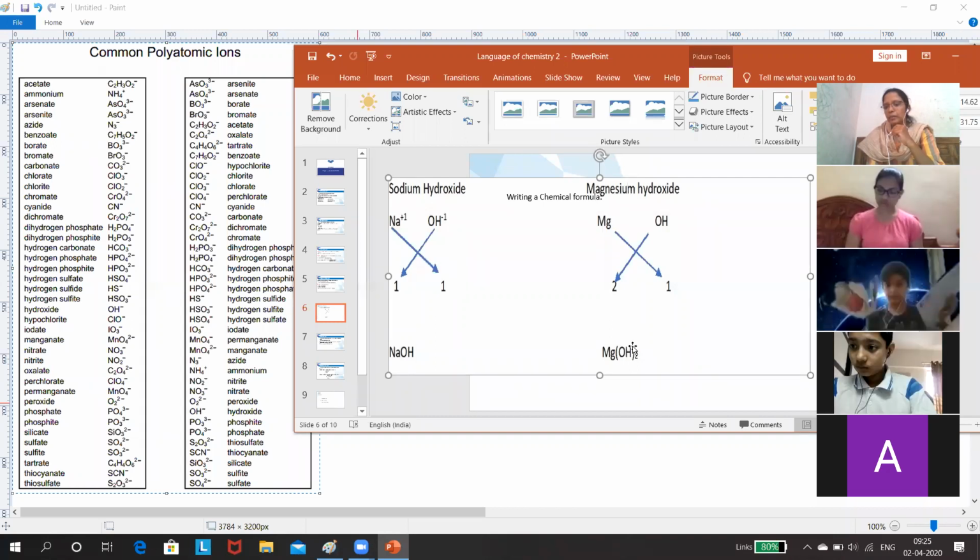polyatomic radical, right? What is the last point we have discussed? Polyatomic radicals should be enclosed in a bracket. While we are giving a number to the polyatomic radicals, it should be enclosed in a bracket. Now I'll give you some compounds. Will you write the formula for that one?